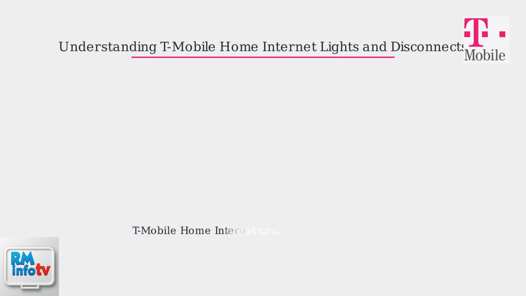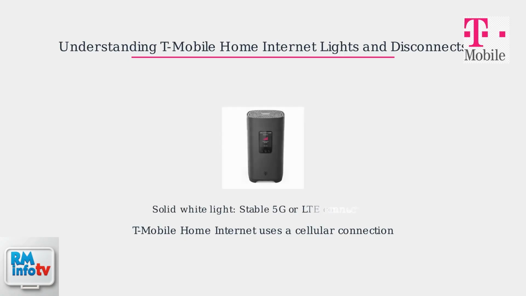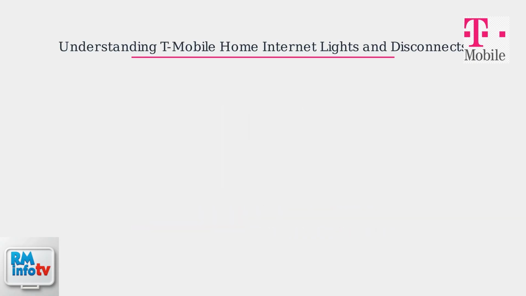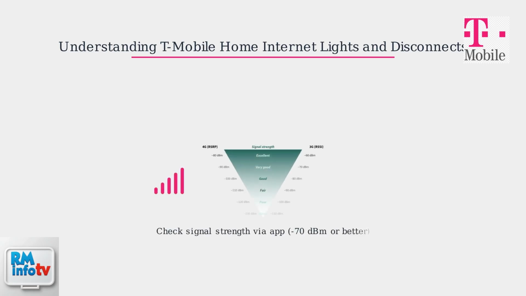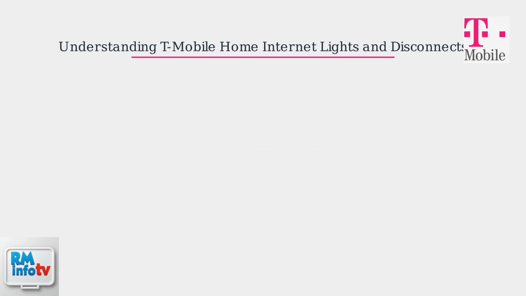T-Mobile home internet relies on a cellular connection, so understanding the gateway's light indicators is key. A solid white light means a stable 5G or LTE connection. A red light signals no cellular signal, modem failure, or a network outage. If you see a red light, first check your signal strength via the T-Mobile app, aiming for -70 dBm or